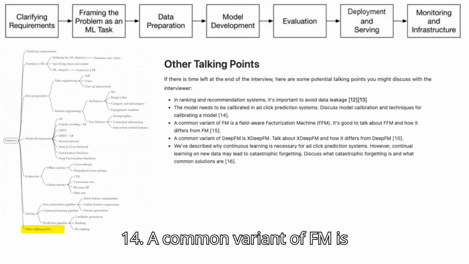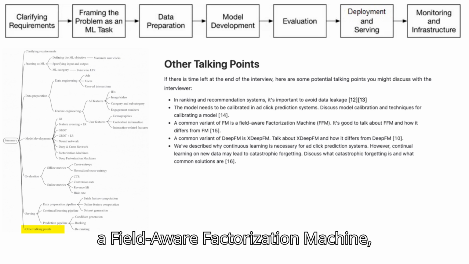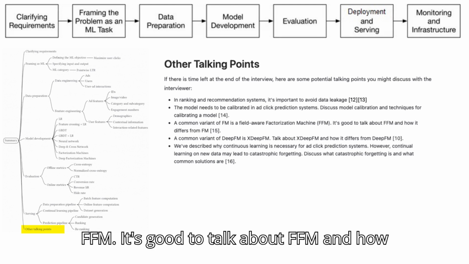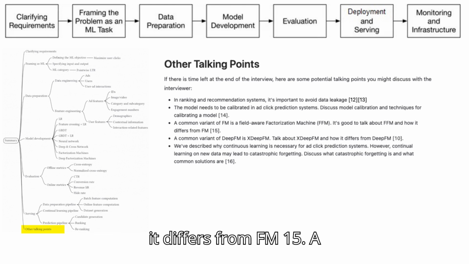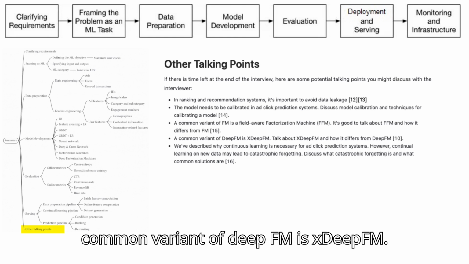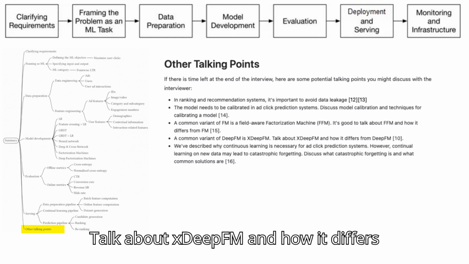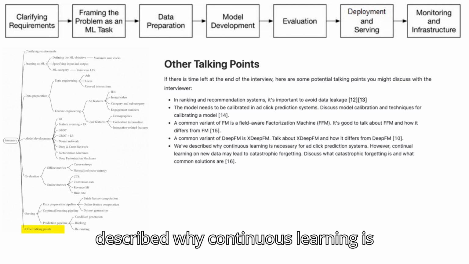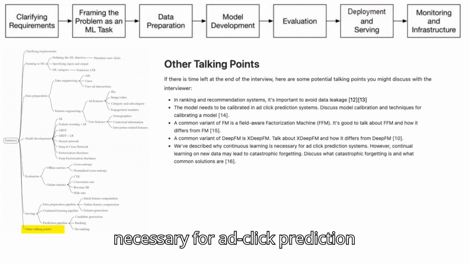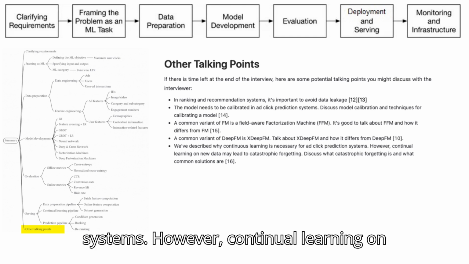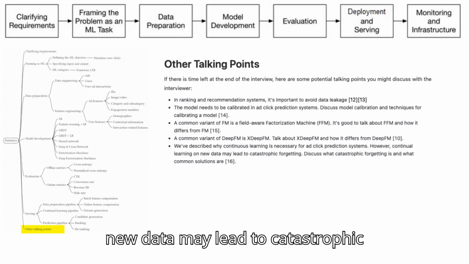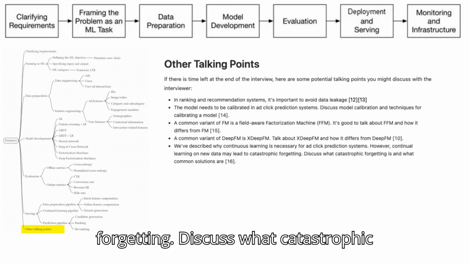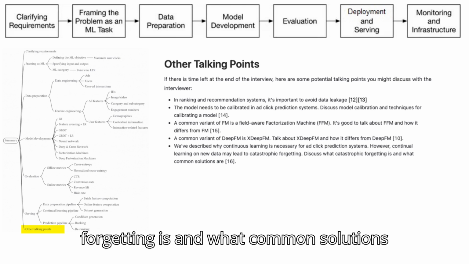14. A common variant of FM is a field-aware factorization machine, FFM. It's good to talk about FFM and how it differs from FM. 15. A common variant of DeepFM is XDeepFM. Talk about XDeepFM and how it differs from DeepFM. 10. We've described why continuous learning is necessary for ad click prediction systems. However, continual learning on new data may lead to catastrophic forgetting. Discuss what catastrophic forgetting is and what common solutions are. 16.